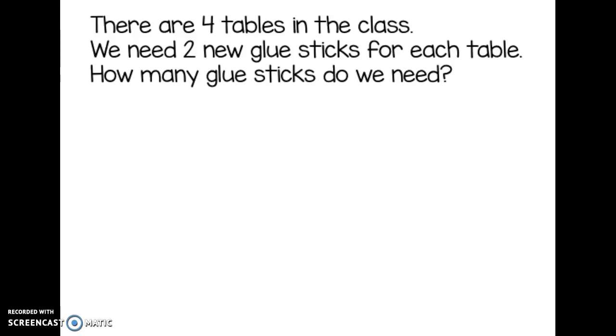Maybe I want to work with that in my math drawing. We need 2 glue sticks at each table. Now it's asking me how many glue sticks we need. So, when I draw today, I got to think about how I want to show this.